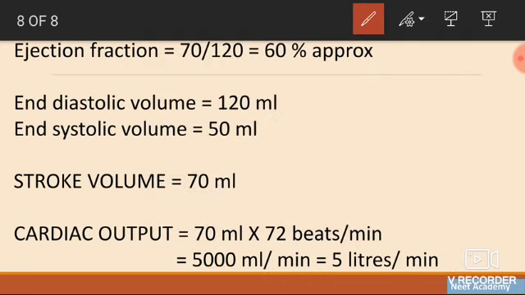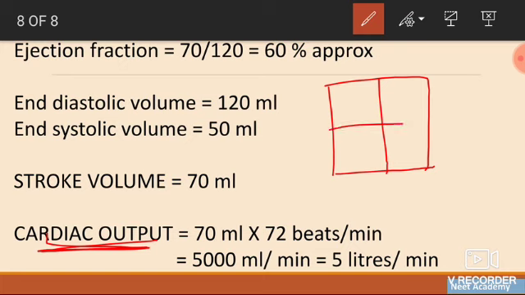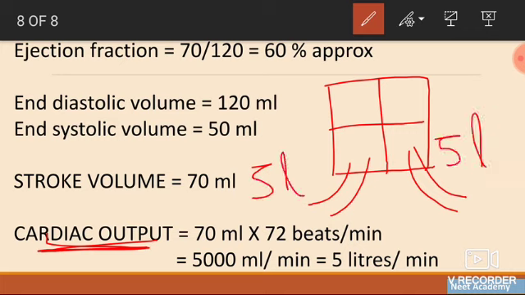And remember this cardiac output, when we tell, we are talking about right and left separately, that is from the right one and from the left one. From each side of the heart there will be 5 liters of blood coming out per minute. You understand this? 5 liters of blood coming out per minute from each side of the heart.